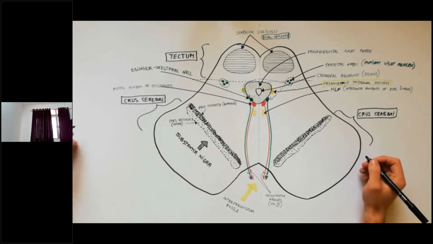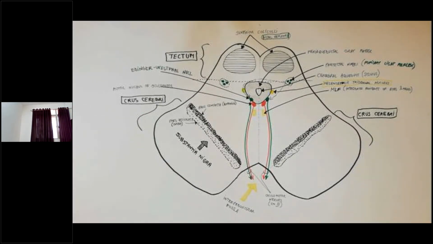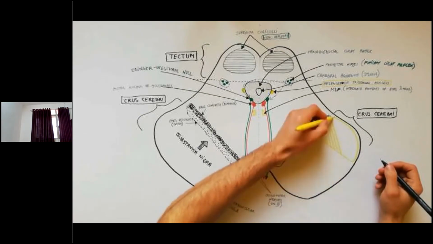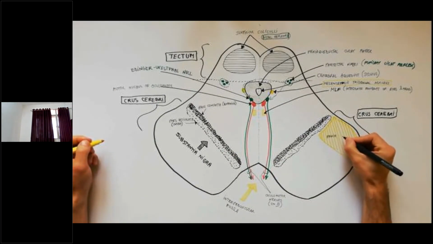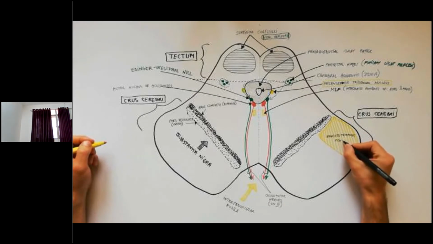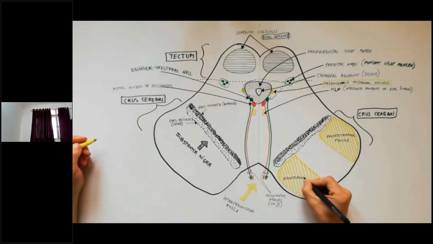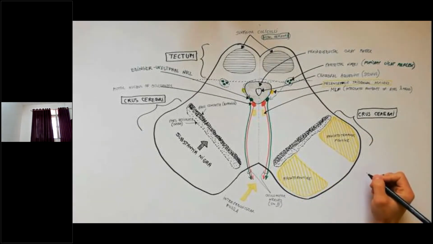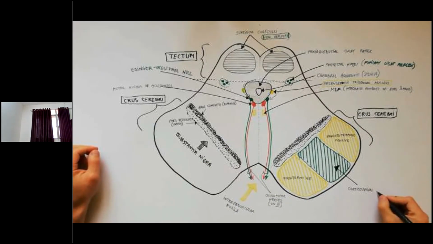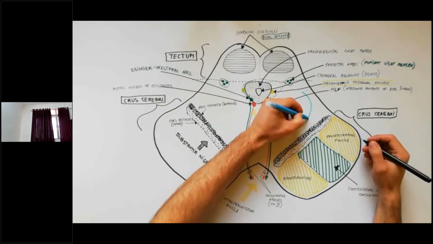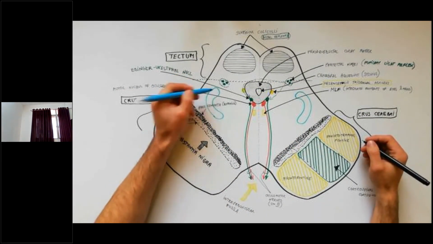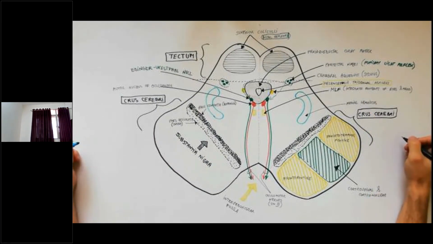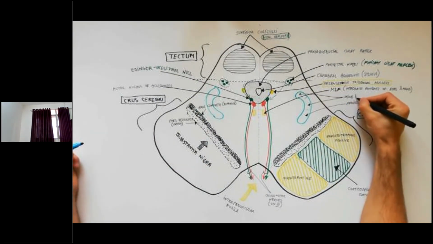Ventral to the substantia nigra, of course, we have the crus cerebri. The crus cerebri contains parieto-temporo-pontine fibers in its lateral part, frontopontine fibers in its medial part, and corticospinal and corticonuclear fibers in its mid-part. In the lateral part of the tegmentum, we have the medial lemniscus, closely related with the spinal lemniscus and trigeminal lemniscus.